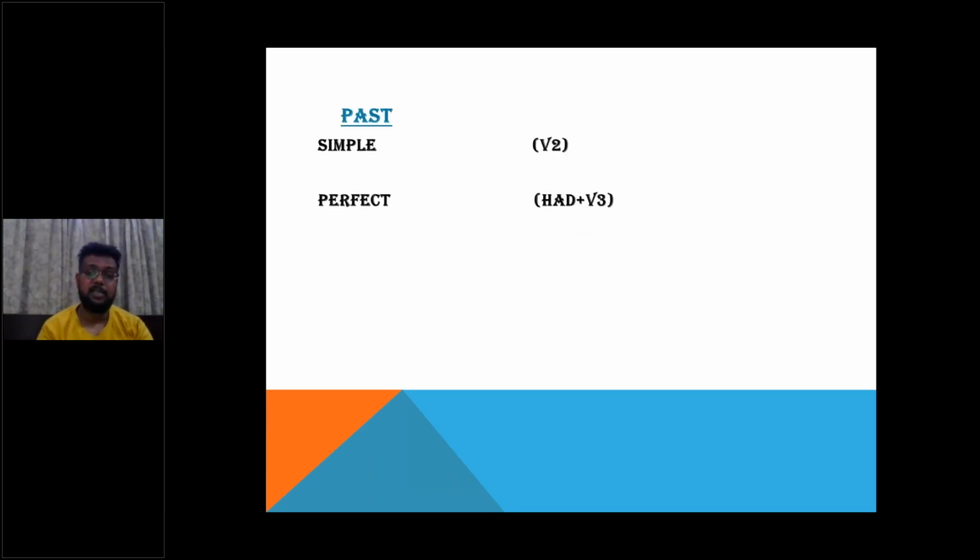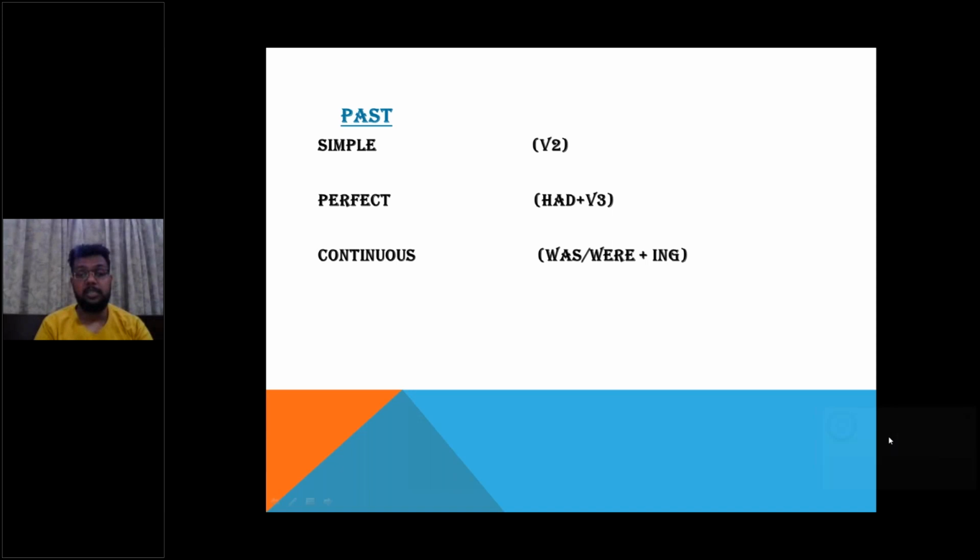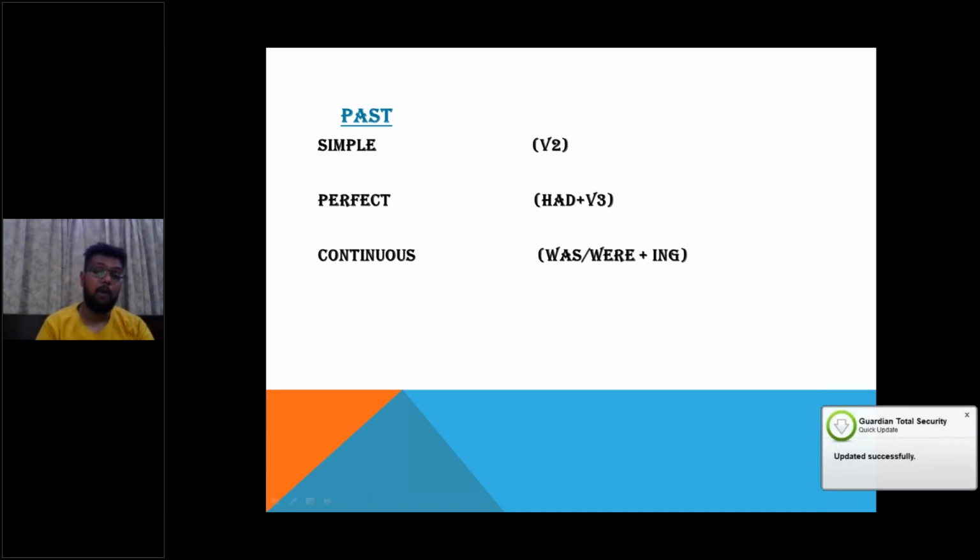In the simple past tense, the second form of the verb is used. But in the past perfect tense, the third form of the verb is used along with the usage of had. Had is compulsory in past perfect tense. Whereas in the past continuous tense, was plus the verb with the ing form is used.